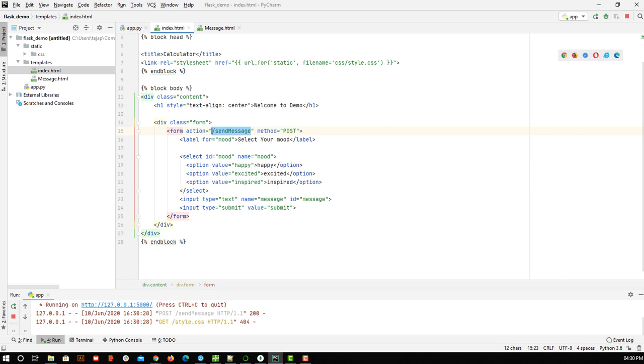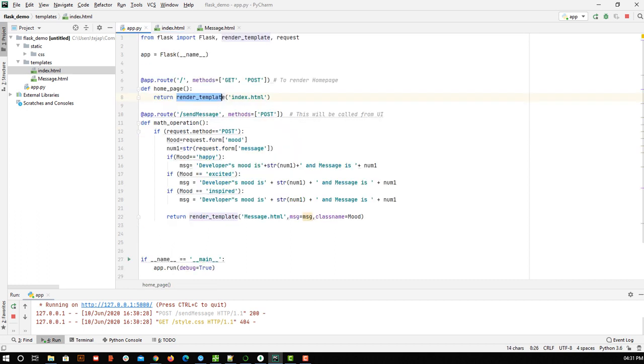So when the request goes to send message, we are calling a logic or API whose name is send message. Let me go here and see, send message is there, yes it is there. So it means someone is calling this API, so the function written under this will get executed. Here we are simply checking whether the method is post or not, and if yes, the body must have been provided.